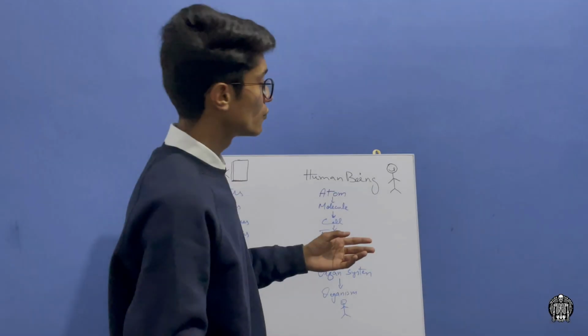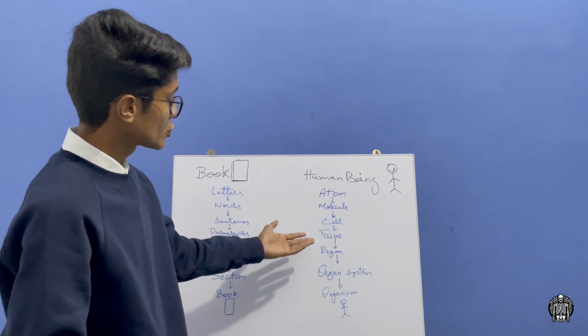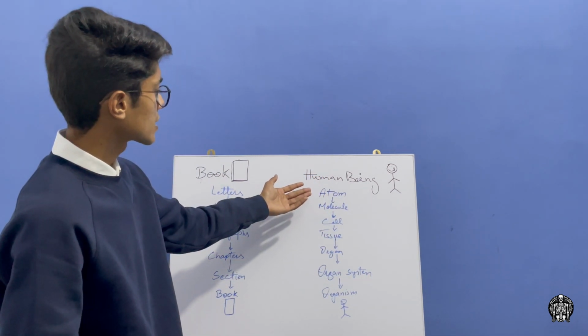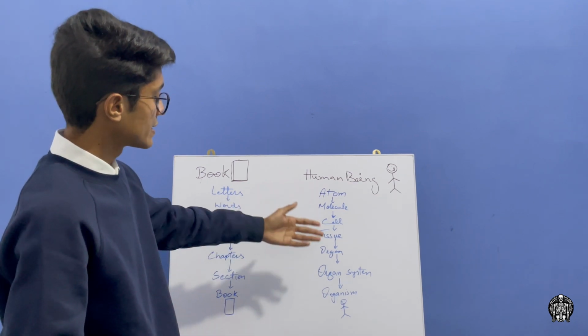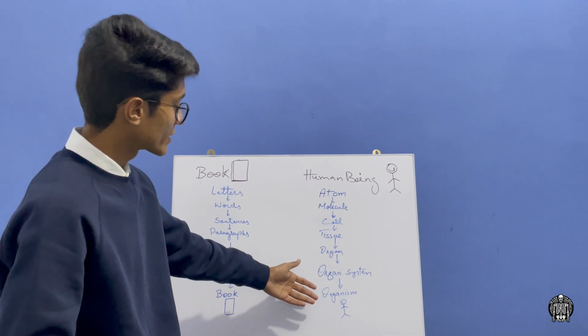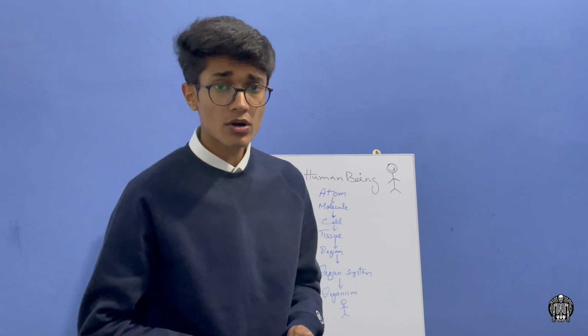This example makes your concept clear about the organization. What is structural organization? We can apply this concept to the structural organization of the human body. Here is the complete structural organization. Atom is the smallest particle, and the highest level of organization is the organism. In the human being, the smallest particle in the body is the atom.